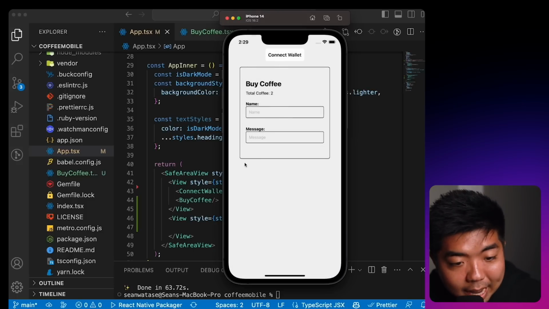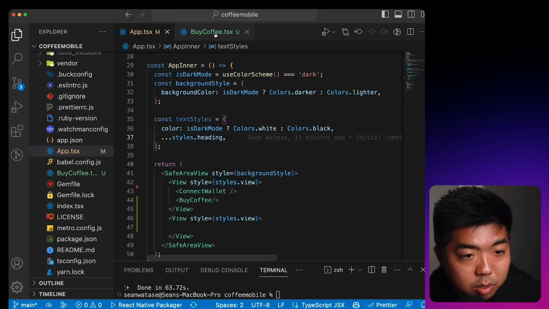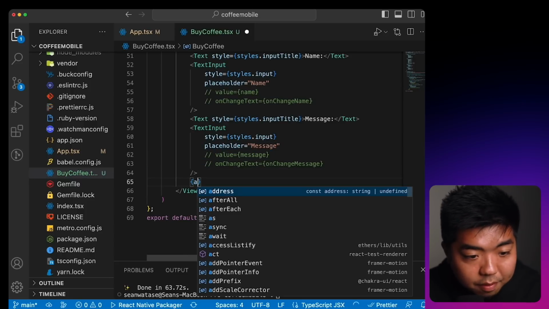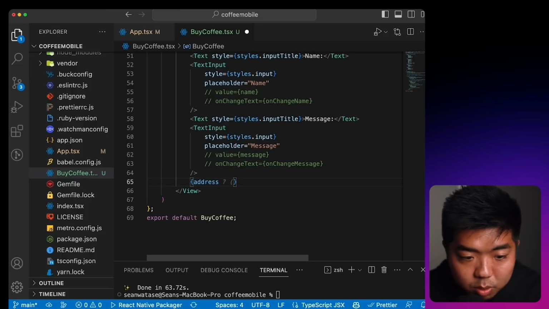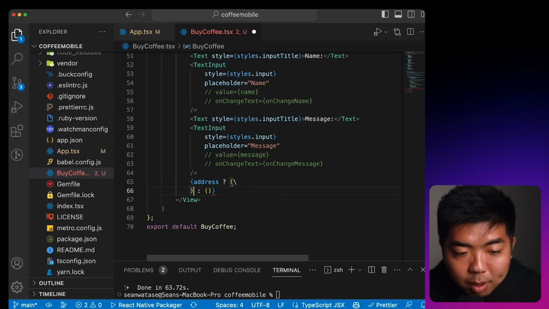Now we have to add that button, our Web3 button, to our component here. And that's what we're going to do right now. So in the BuyCoffee component, again, we're going to check if there is an address connected to our mobile app. And if there is an address, then we will show the Web3 button.